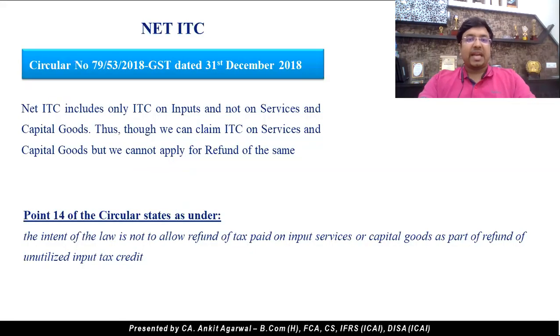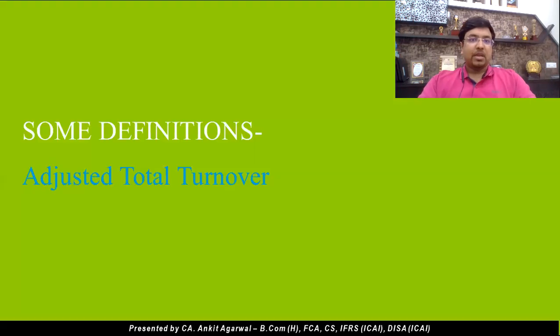So, definition of net ITC. Circular number 79/53/2018 dated 31st December 2018 says net ITC includes only ITC on inputs and not on services and capital goods. Thus, though we can claim ITC on services and capital goods, we cannot claim the same for applying for the refund. Point number 14 of the circular states the same.